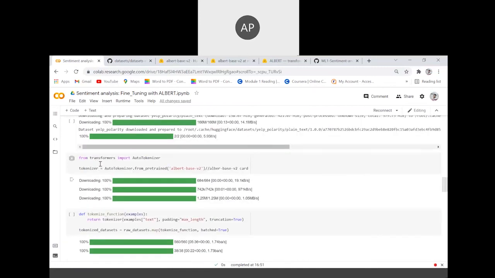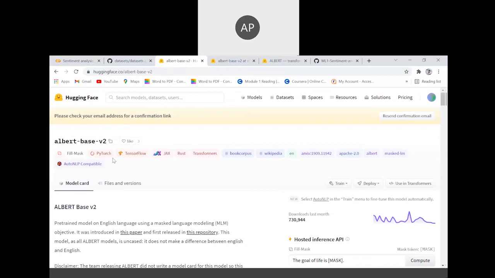Now we import the tokenizer again, and since we are using the Albert base v2 model, we have to import the custom tokenizer that is available for Albert. Every kind of transformer model has its own custom tokenizer. So this command basically imports the AutoTokenizer for Albert base v2. This is the Albert base v2 card that you can access on Hugging Face.